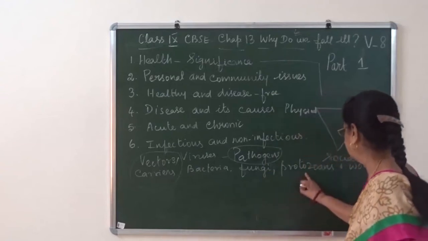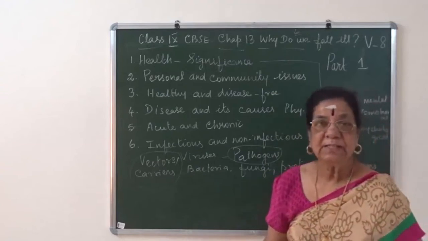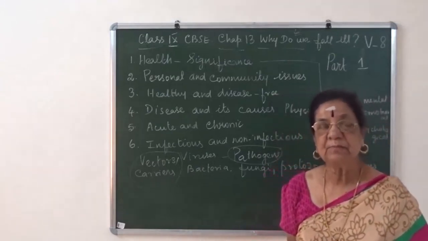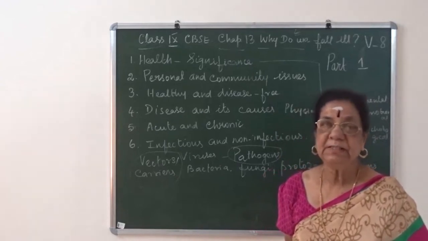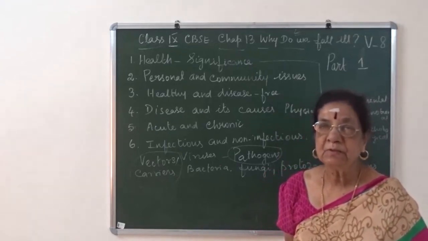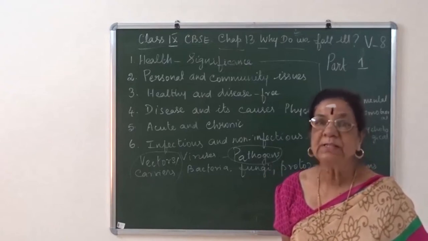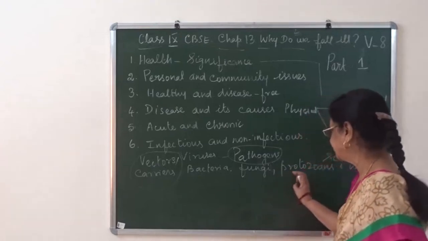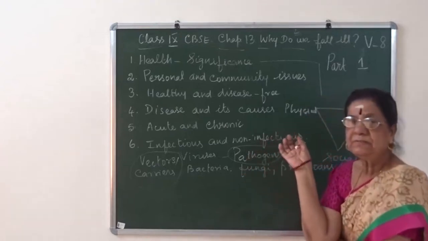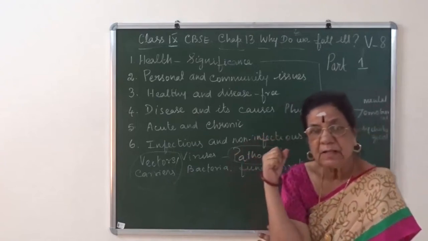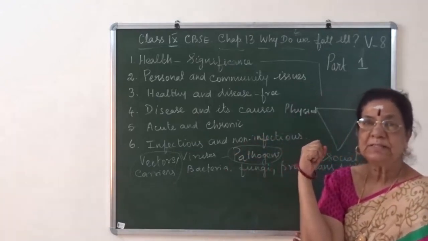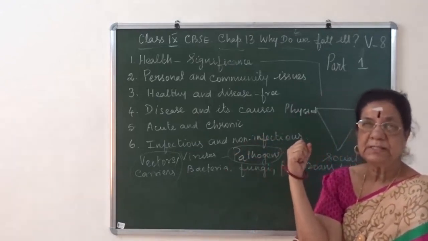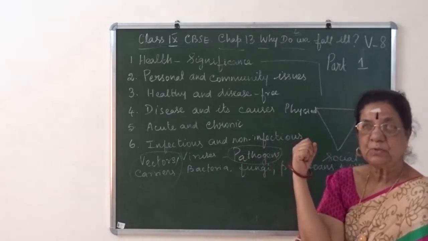Whereas protozoans and worms, when they infect the organism, multiply at a slower rate. I hope you could follow. This is with reference to attacking or infecting the organism.